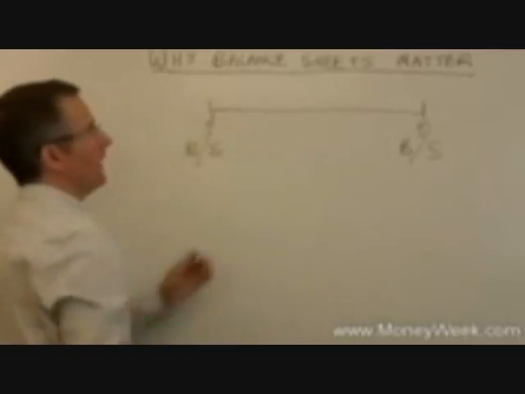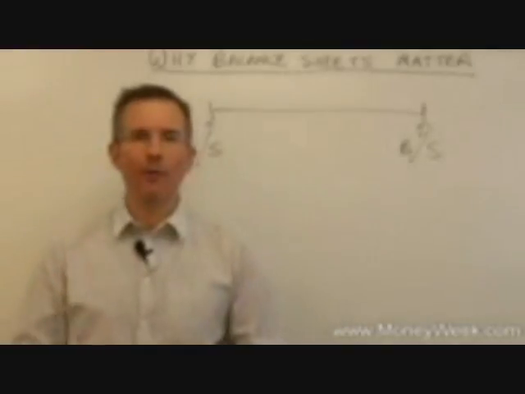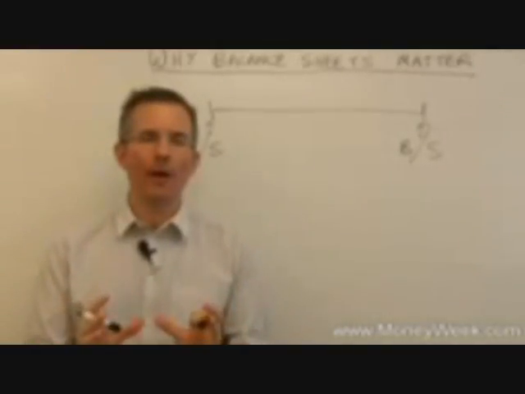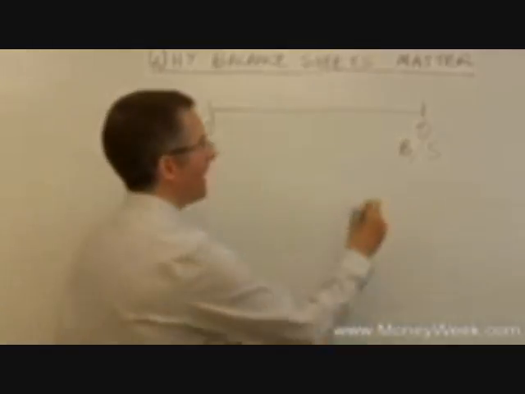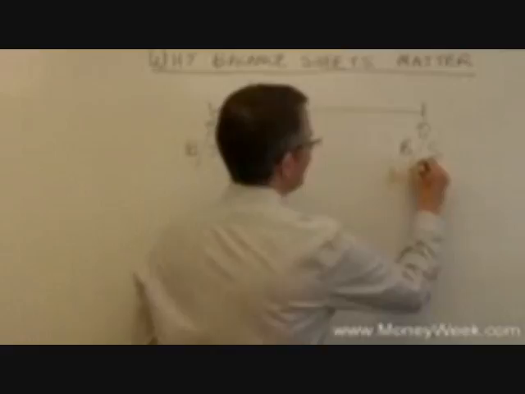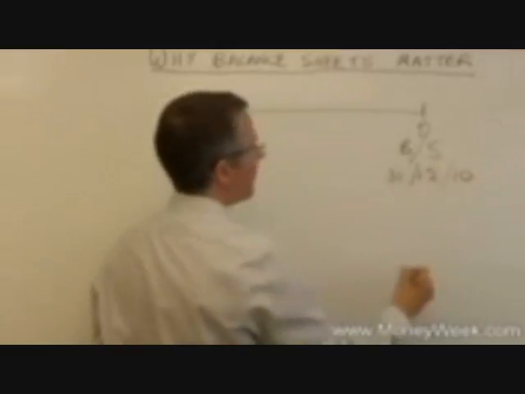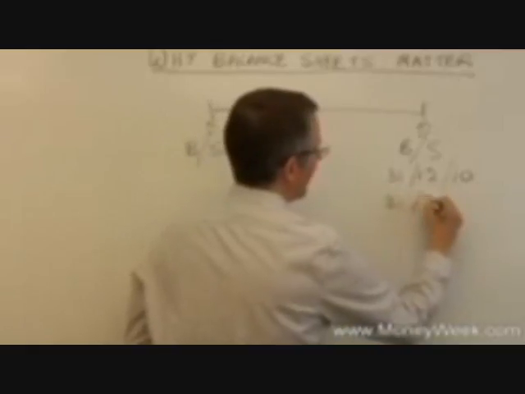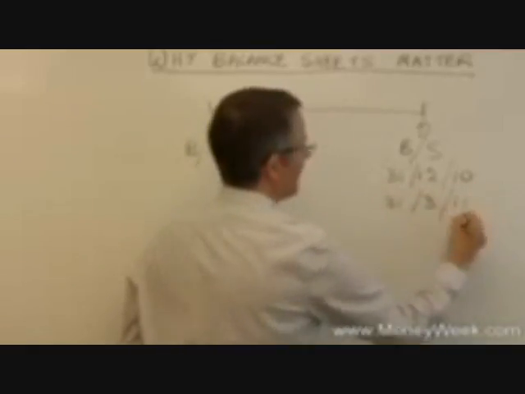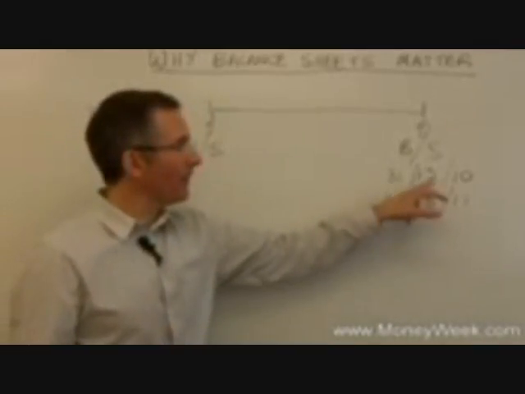As such, it represents you freezing the business and taking almost a photograph of where it's at right now. And you'll notice the balance sheets are prepared at specific dates. So, for example, you might have a balance sheet prepared at the 31st of December for a particular year, say 2010. Another popular one is the end of the tax year for companies, so quite often you'll find 31st of March 2011, let's say.